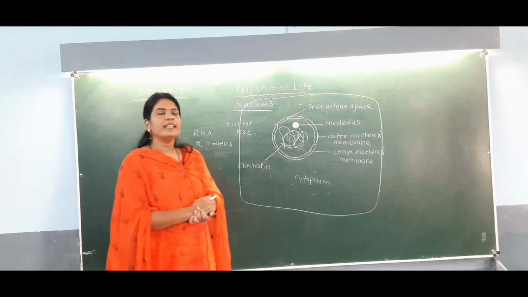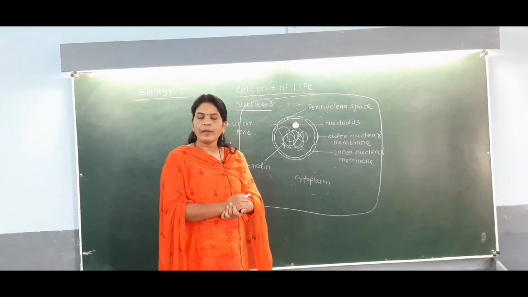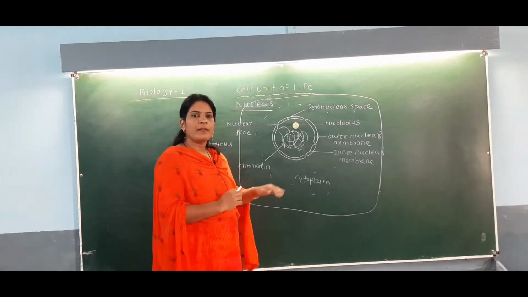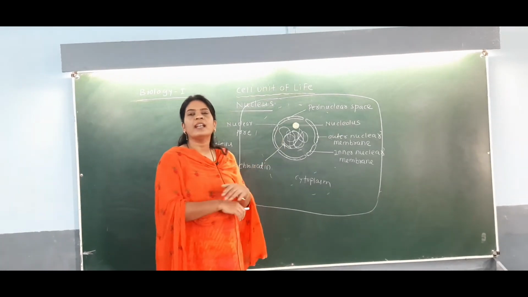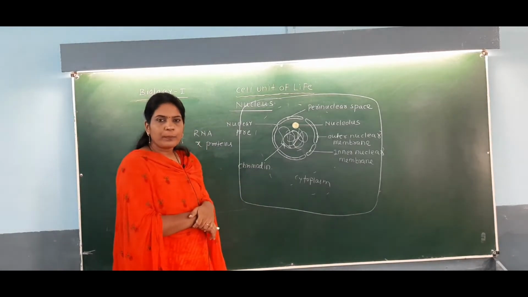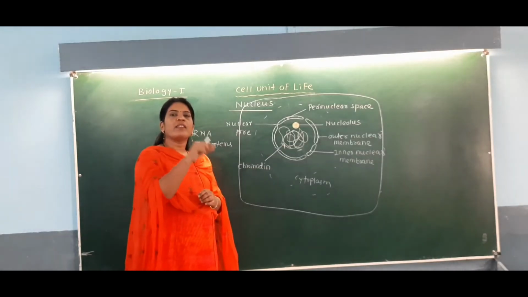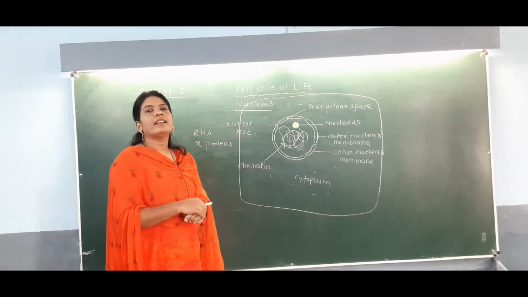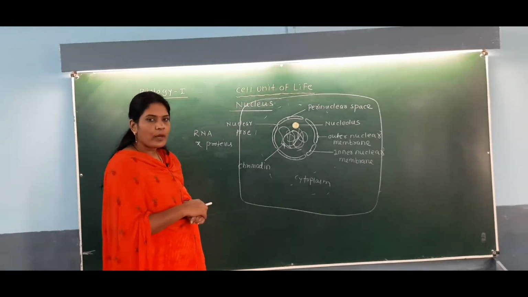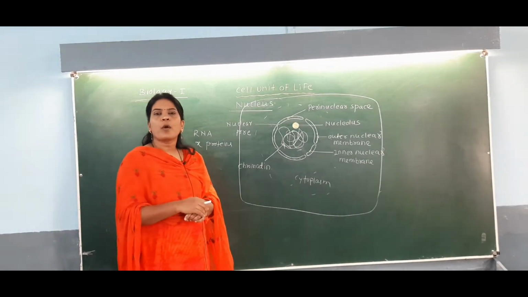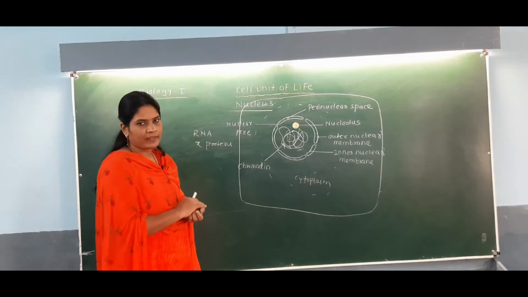No doubt we have seen that the nucleus has a nuclear envelope, which is made up of outer and inner membrane, which acts as a barrier between the cytoplasm and the nuclear content. It has a space in between it, called the perinuclear space. The nuclear envelope is not continuous. At some points it gets interrupted. That interrupted part is called the nuclear pore. Through this nuclear pore there is transport of RNA and protein from nucleus to cytoplasm or vice versa.